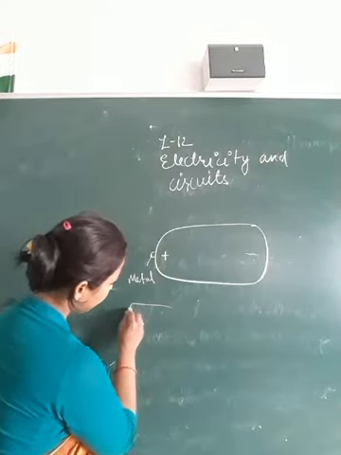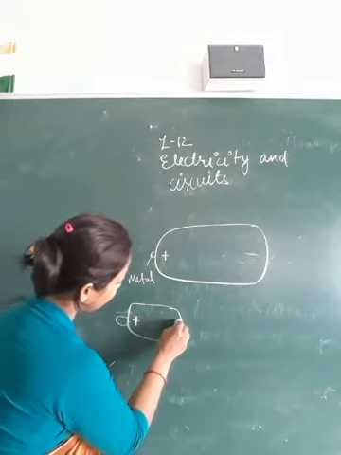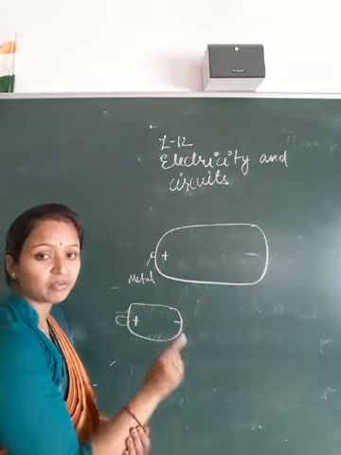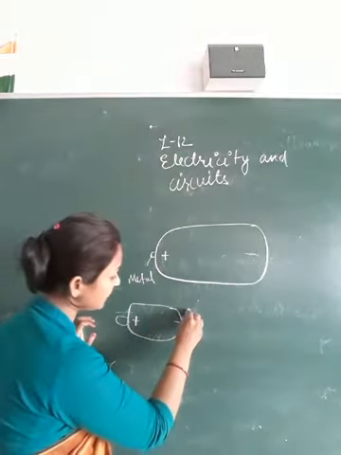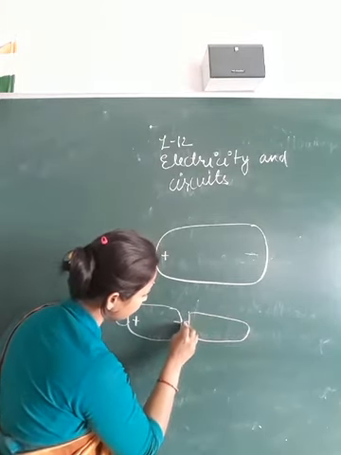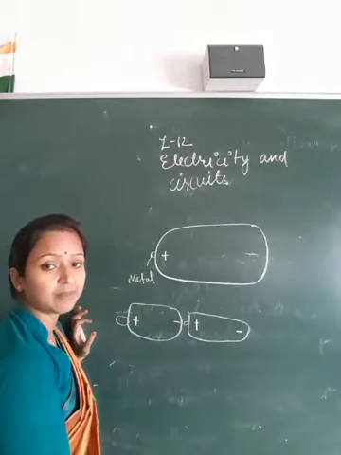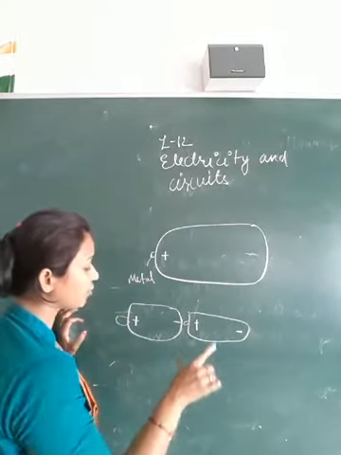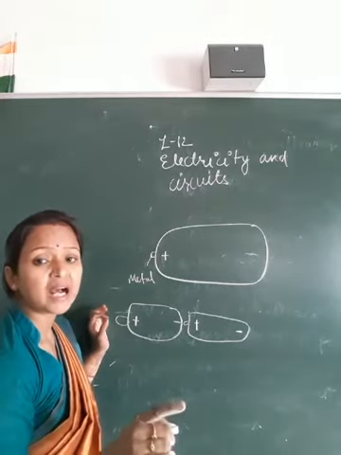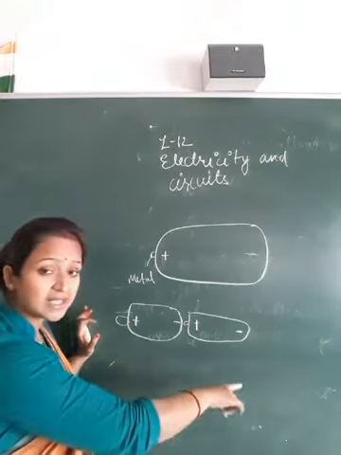You can see in the diagram, this is the cell, this is the positive point, and this is the negative point. When a second cell is attached with this, it will come like this. This is the metal cap, this is the positive terminal, this is the negative terminal. So an arrangement of cells is called a battery. What is a battery? An arrangement of cells is called a battery. In this, how are the cells arranged?